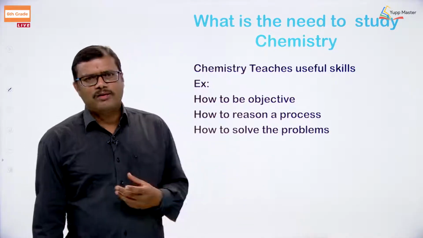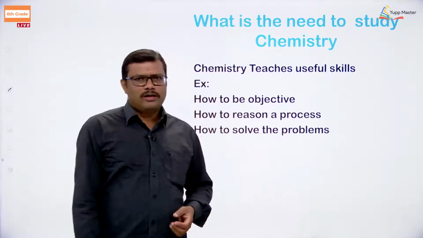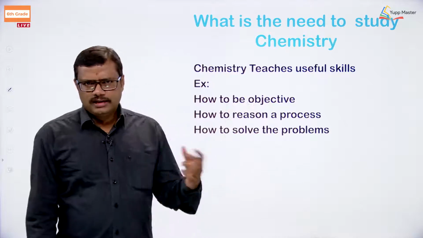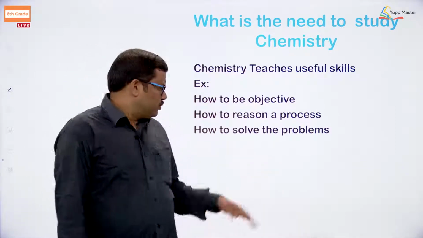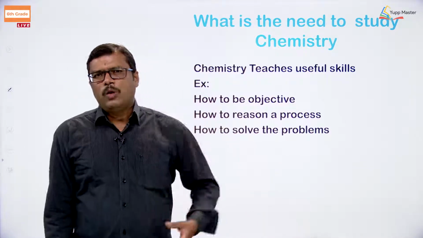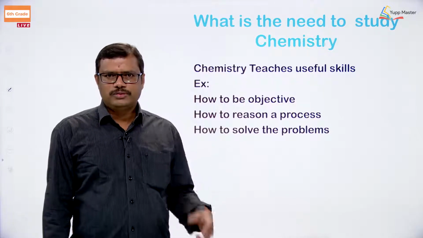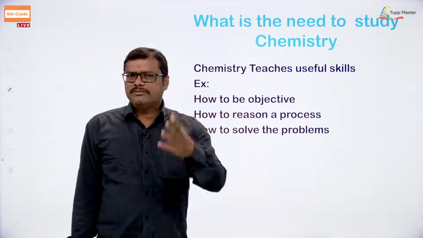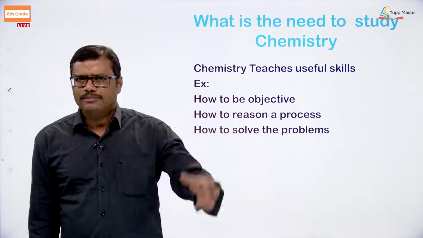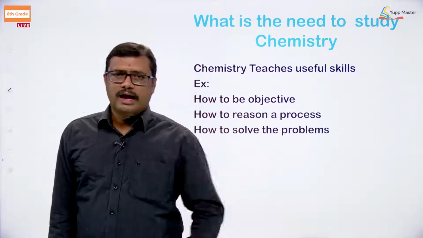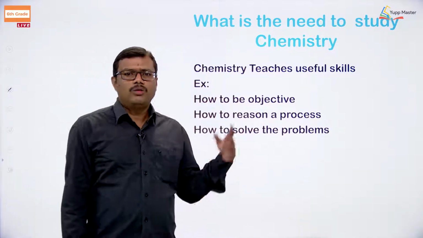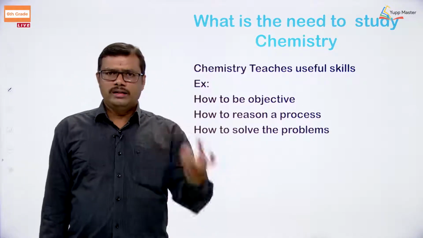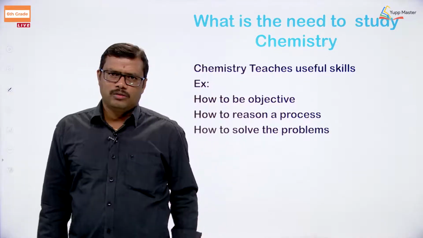Generally what mother advises us is the amount of water. Generally if you take 1 glass of rice, we use 2 glasses of water for cooking it, right. So how did she come to know about the 2 glasses of water for 1 glass of rice? It is through solving the problems. So chemistry will teach us how to be objective, how to understand the concept, how to prepare it, and how to reason a process. Why is it happening? When you add water to it and then heat it, then only the cooked rice will come.